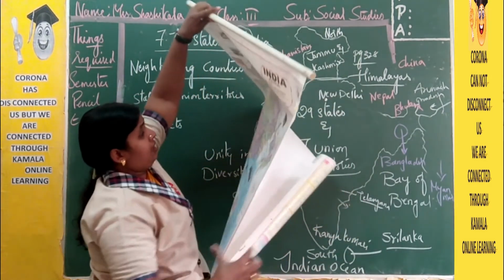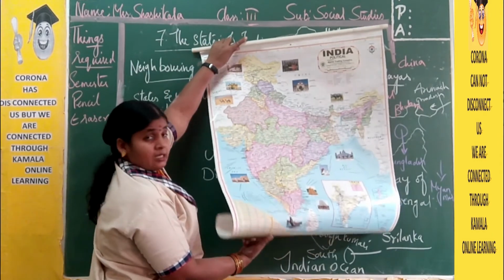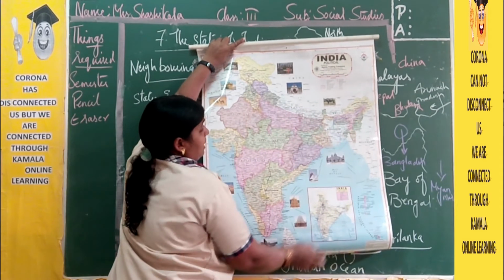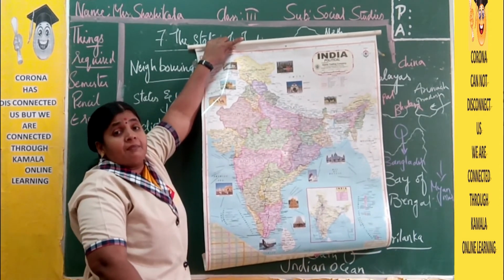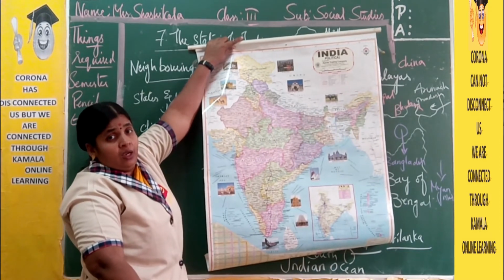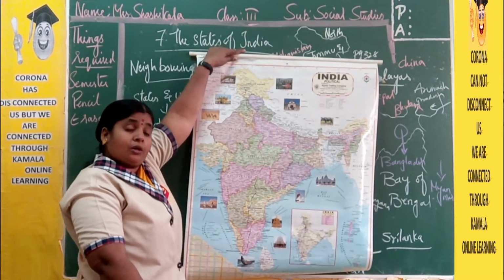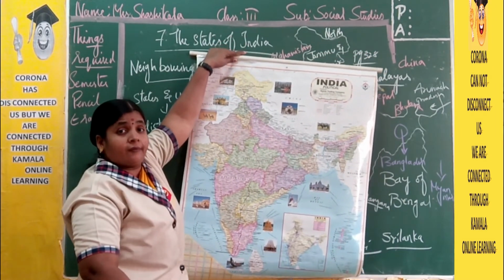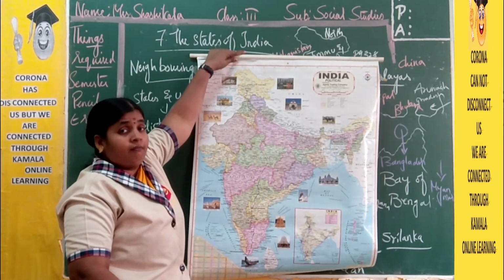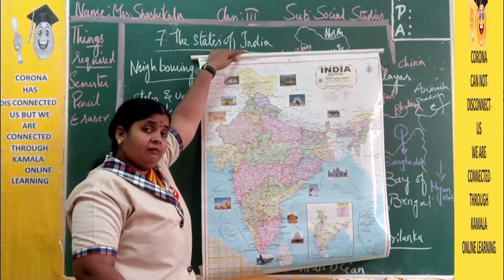So, here you have all 29 states. This is our India map. This is the India political map. A political map means a map that helps to show the states and capitals, only the places. Among maps also we have different maps. Some maps show the population only, the weather, the places, the railways, the roadways and so on. This is a political map which shows only the states and capitals.